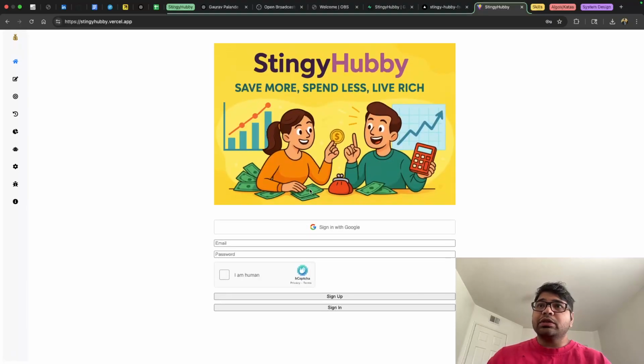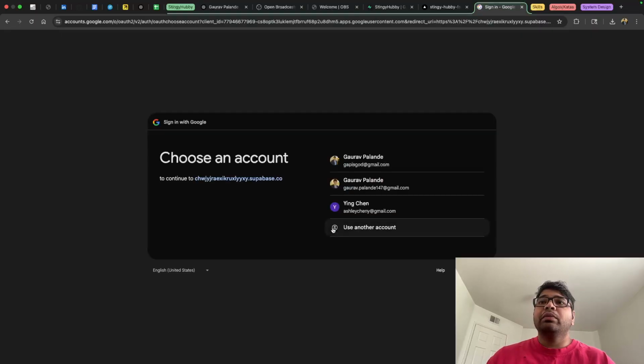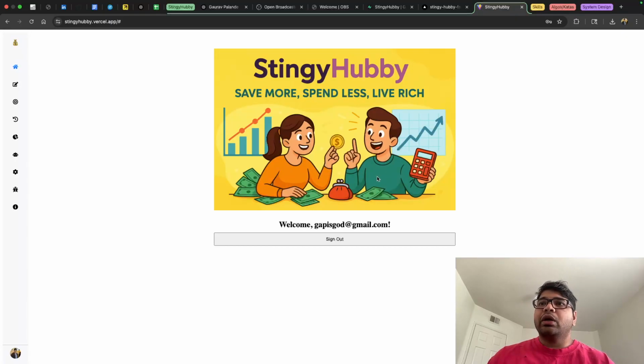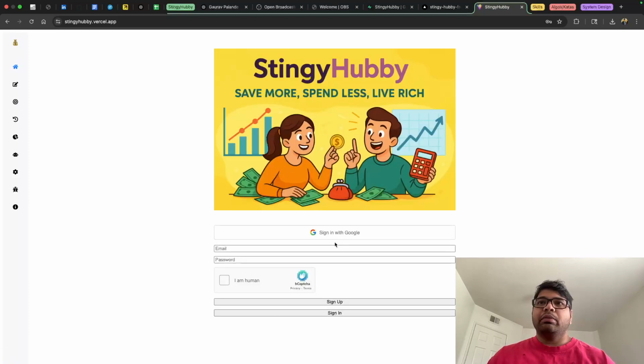When you look into the sign in page, you have two areas. One is sign in with Google. This implements OAuth. You click on it, go to Google Auth, use your existing Google account, and then you will be able to log in. So let's click on one of the accounts. Once I clicked on gapisgod@gmail.com, I was able to sign in as gapisgod@gmail.com. This was the Google authentication that was implemented for this application. I implemented it 2 weeks ago.